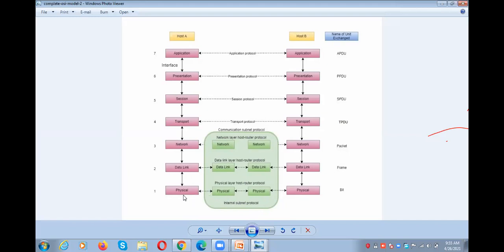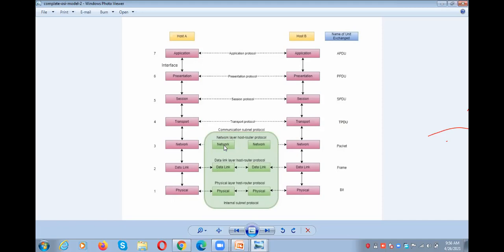This is the physical layer. After the physical layer, we have the transmission medium. Through this transmission medium, this is one system and this is one system. From this physical layer to this physical layer, the data will be communicated. Next it goes to the data link layer, then to the network layer. It will check whether this is the destination.